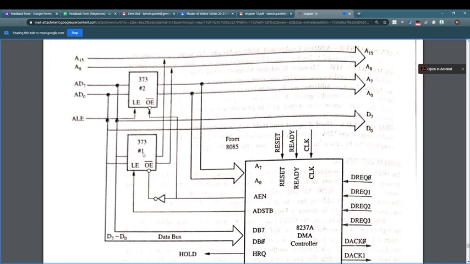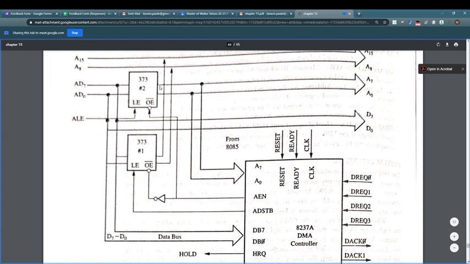One latch, that is this 373 number 1, latches the high order address from the data bus by using the AEN enable and strobe signals.